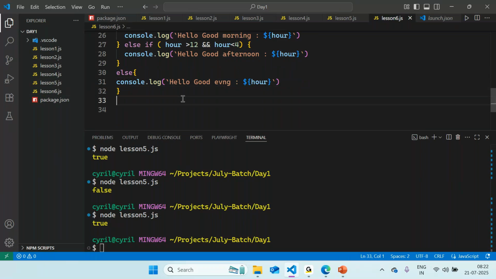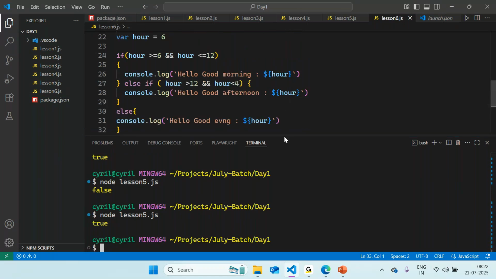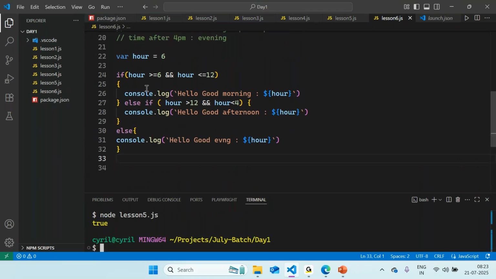Okay, save this file. So what would happen in this case now? If I just try to run this statement, now you can see my hour is defined as 6, right? Now I have mentioned hour as 6. So which statement would now be working and what will be returned in our console output? The first if statement. Hello, good morning. Okay, let us validate that by running the same program.